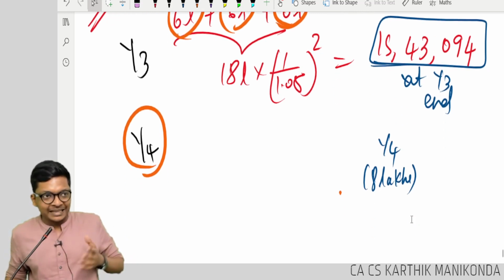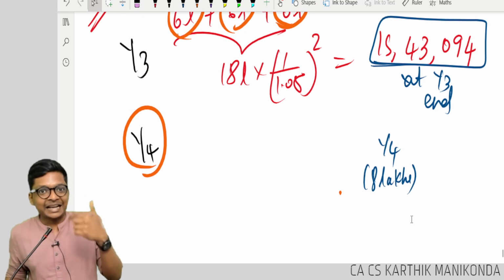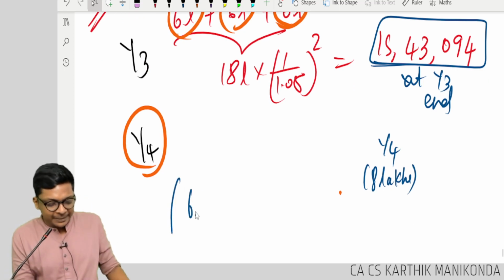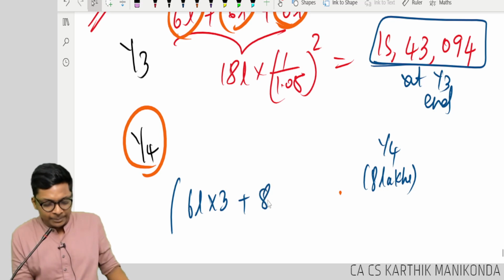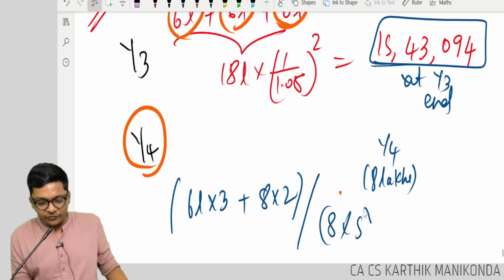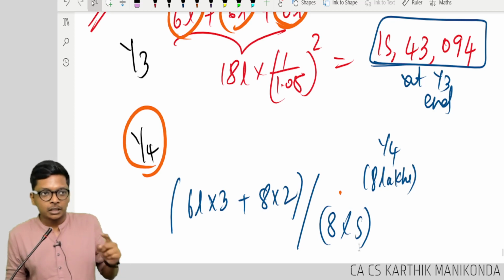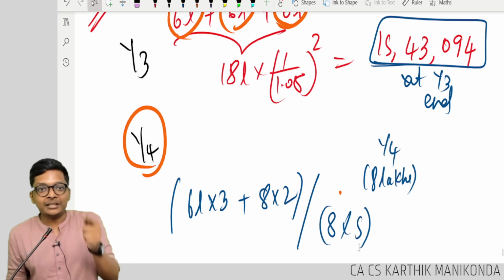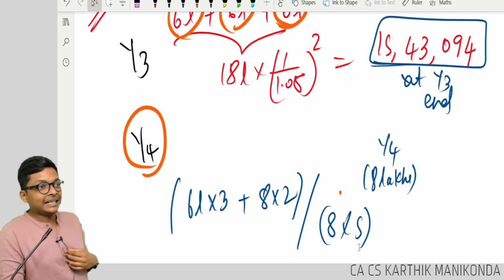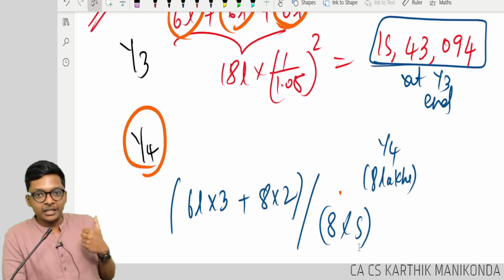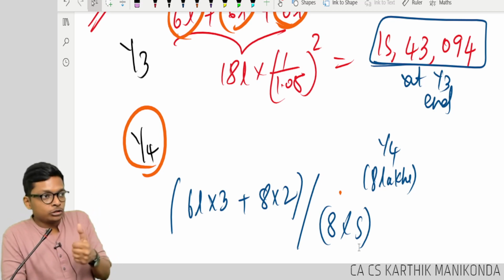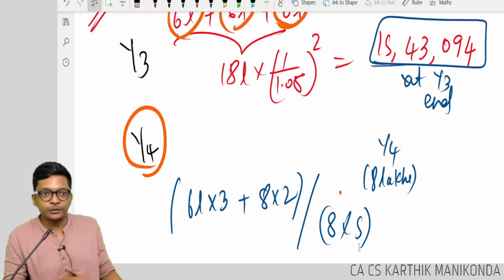So if my salary is 8 lakhs, the gratuity payable, will it be 6 lakhs into 3 plus 8 lakhs into 2, or will it be 8 lakhs into 5? 8 lakhs into 5. Last drawn salary. Last drawn salary is 8 lakhs. So it will become 8 lakhs into 5.